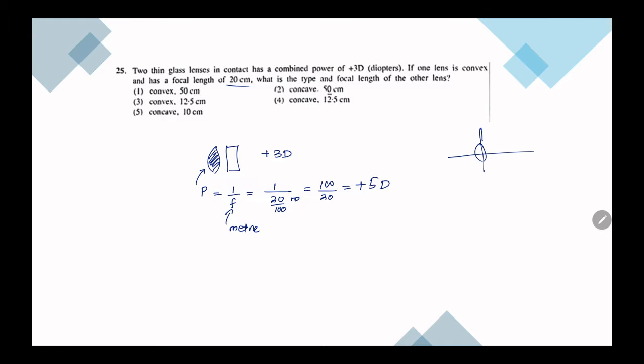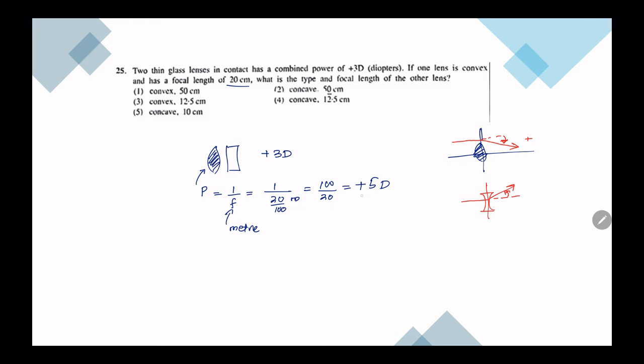Why positive power? Because power is how powerful the lens is in converging the light. So we know that a convex lens converges, therefore positive power, but a concave lens diverges the light, therefore it has a negative power.